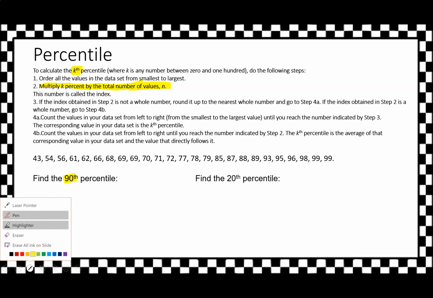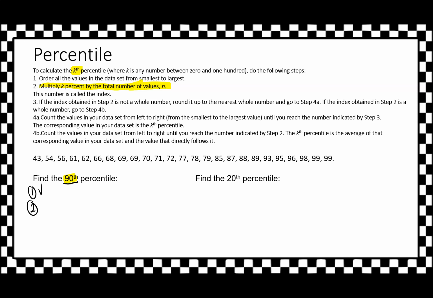If I'm talking about the 90th percentile, we're going to take 0.9 and represent that as 90%. That's our k%, and we're going to multiply it by the total number of values in n. In this case, we have 25 values. So 0.9 times 25 is going to give me 22.5.